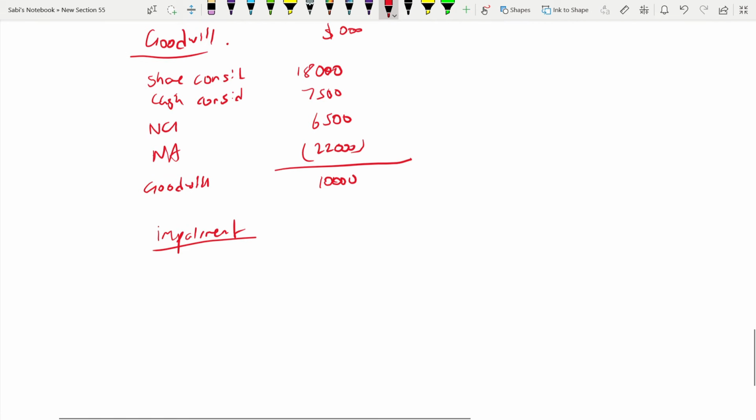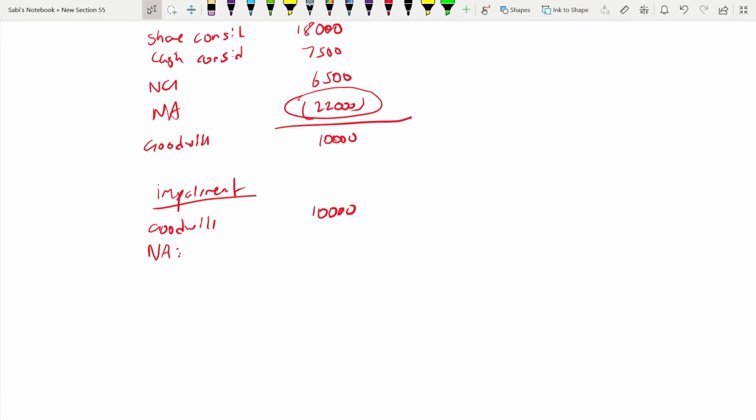So now this is how you will do. This is a net asset. You will add your goodwill with your net asset. Goodwill is 10,000. Net asset is, okay, when you're taking 22,000, remember, you cannot take this 22,000 because this 22,000 is at the date of acquisition. But when you're taking the net asset for impairment, you have to take it at the reporting date. So here you have to take net asset from here.